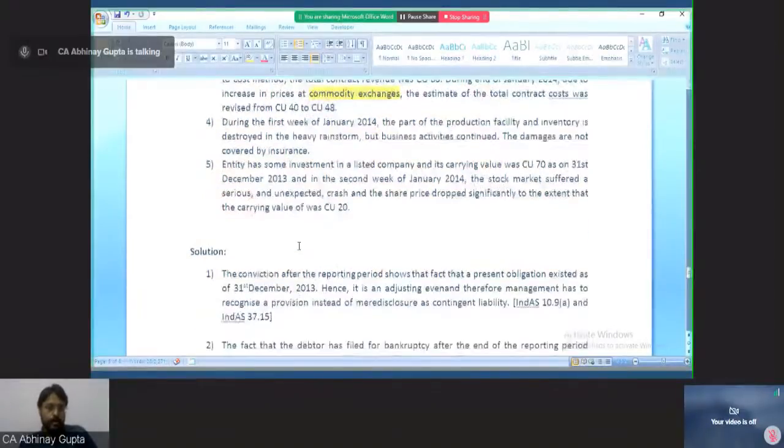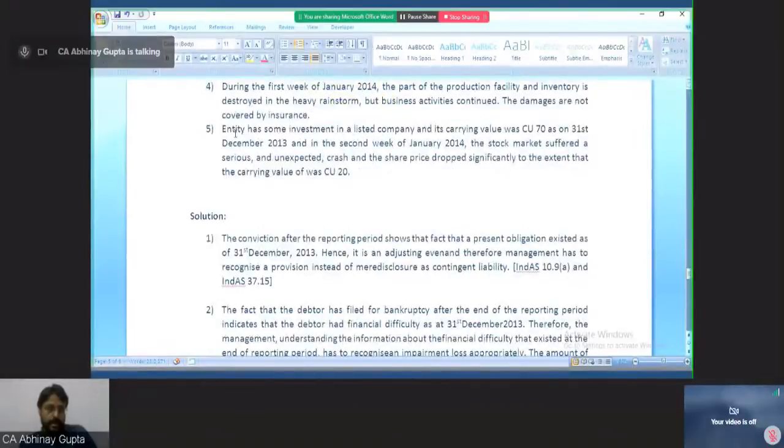And fact pattern 5. The entity has some investment in a listed company and its carrying value was currency unit 70, so rupees 70, as at December 2013. In the second week of January 2014, the stock market suffered a serious and unexpected crash and the share price dropped significantly, to the extent that the carrying value was CU20.